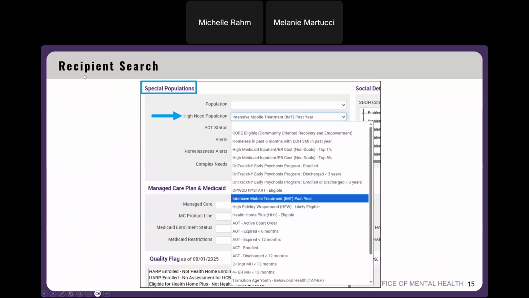We're back in recipient search. We're back in the special population section. And here we've opened up the high need population filter dropdown. And you can see I've highlighted the new IMT past year filter. So you can run a group cohort search using this filter, and you can add on other filters as needed.